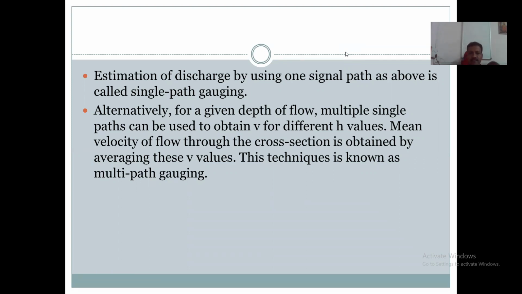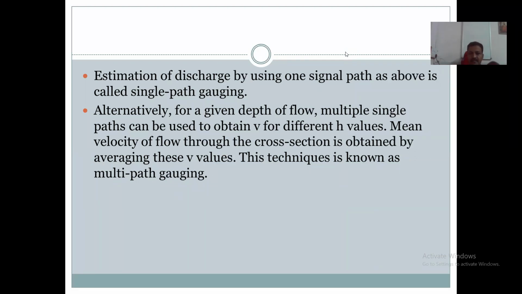Again, when multiple single paths are there, multiple single paths can be used to obtain the velocity for different heights, for different values of h. Different velocities can be obtained. The mean velocity of the flow through that cross section is obtained by taking the average of the velocities at given heights.